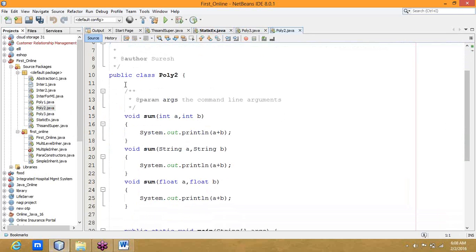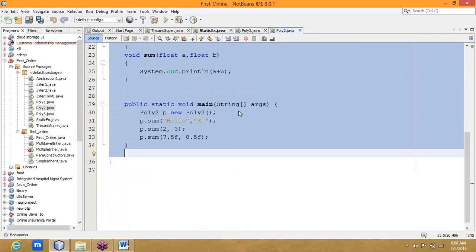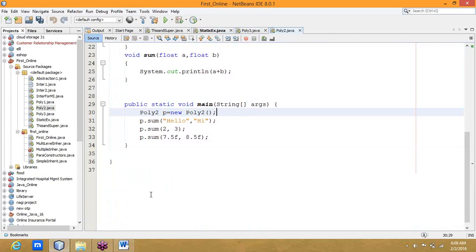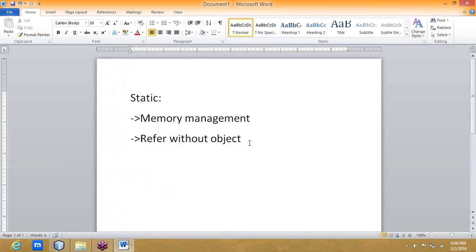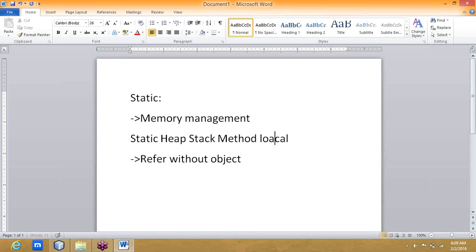We have a class, object, variables. All this content will be stored in memory in the form of blocks of data. Majorly, the memory has a static area, heap area, stack, and method local area.